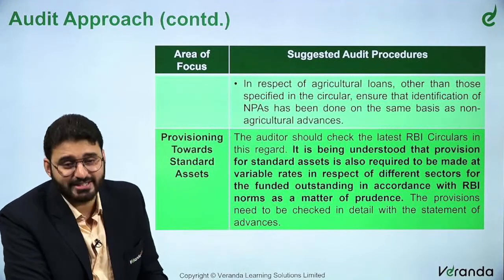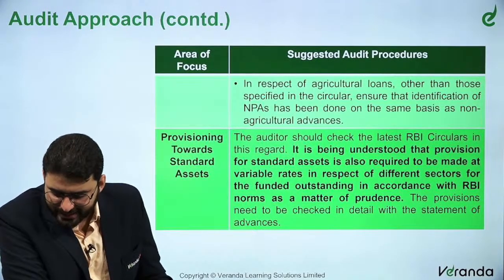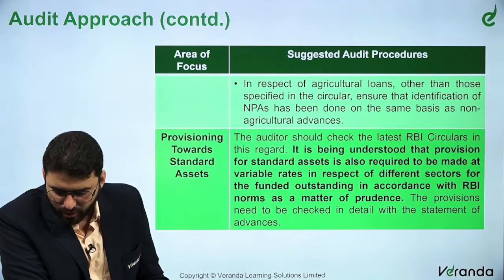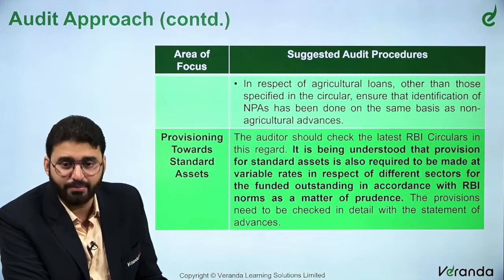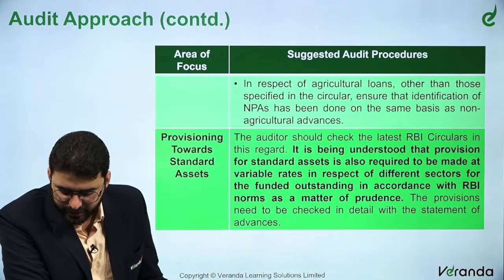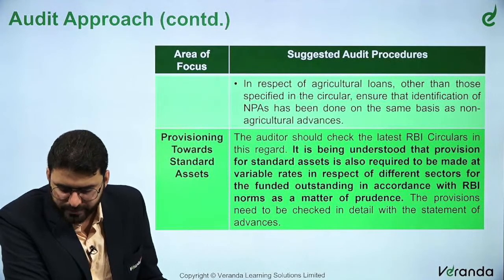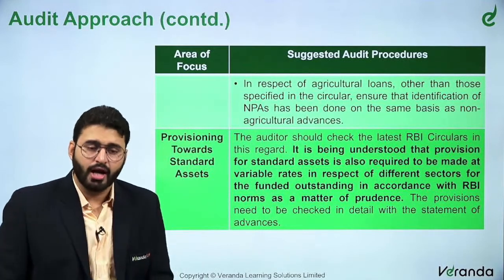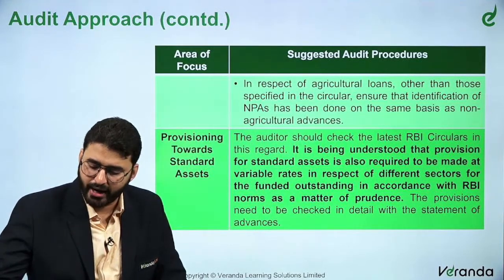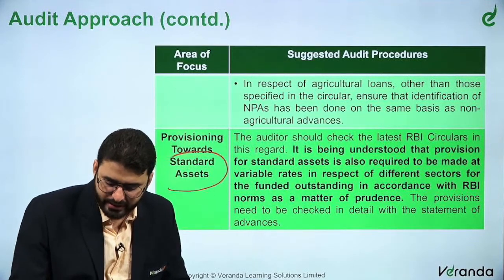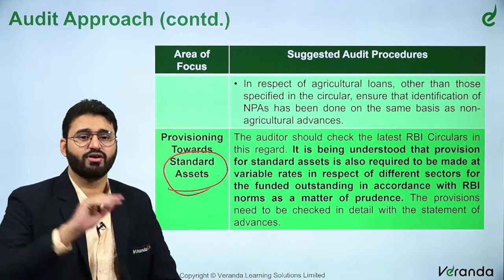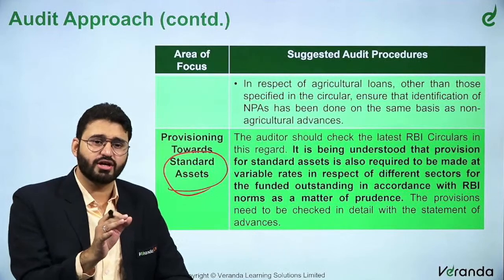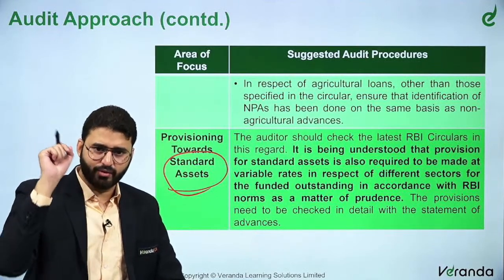Now, provisioning towards standard assets. The auditor should check the latest RBI circular in this regard. It is understood that the provision for standard assets is also required to be made at variable rates in respect of different sectors for the funded outstanding in accordance with the RBI norms as a matter of prudence. Now, we all know that NPA requires provisioning. There could be certain provisioning that may be required for standard assets as well, as per the RBI norms. They may say for this sector this much percentage, for that sector that much percentage. So you will have to check those circulars and give the provisioning in accordance with that.